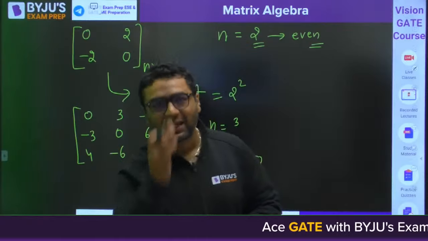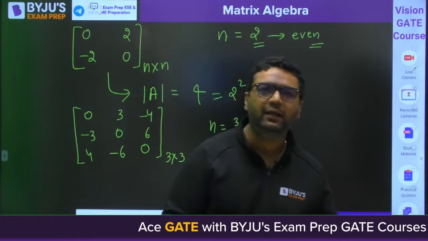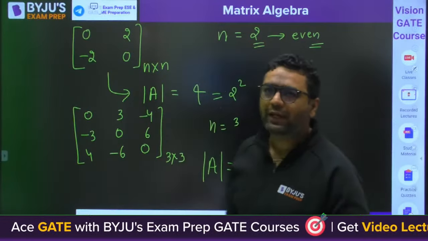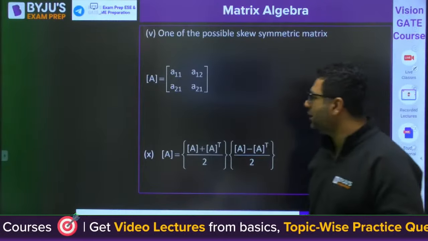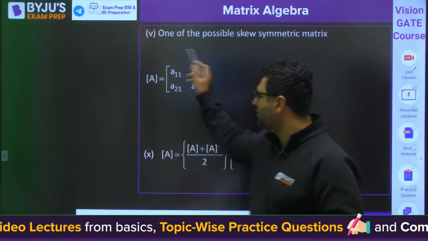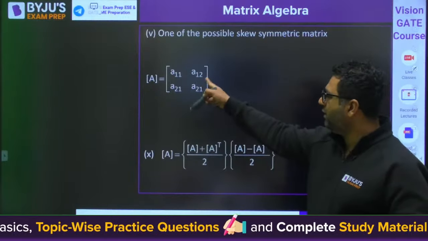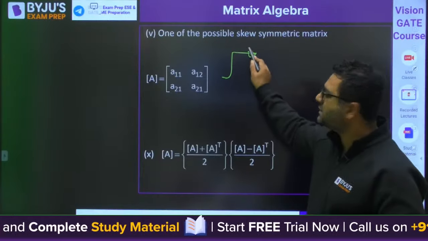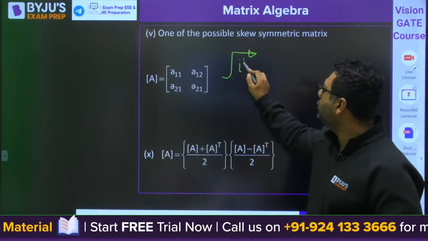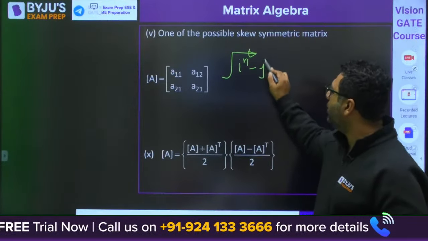Yes. So at the last we will complete with one more thing. That one more thing is about generating skew symmetric matrices. Like if I am having A11, A12, A21, A22. Generally skew symmetric matrices are in the form of i to the power n minus j to the power n.